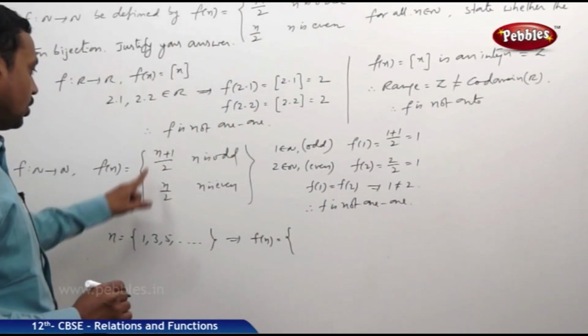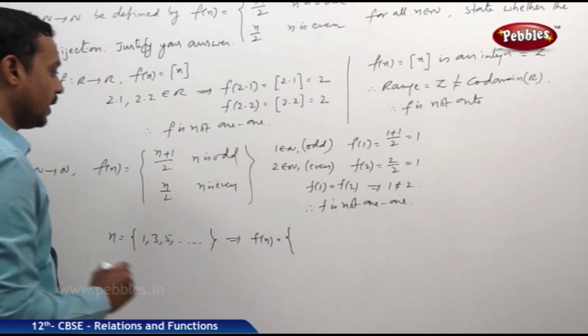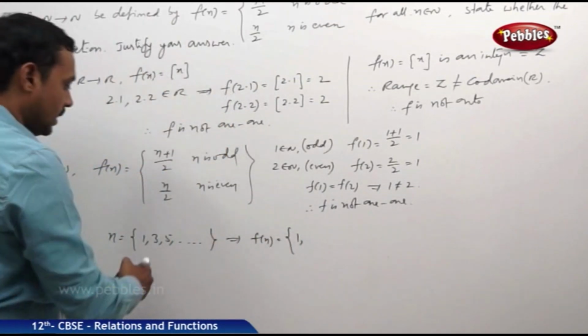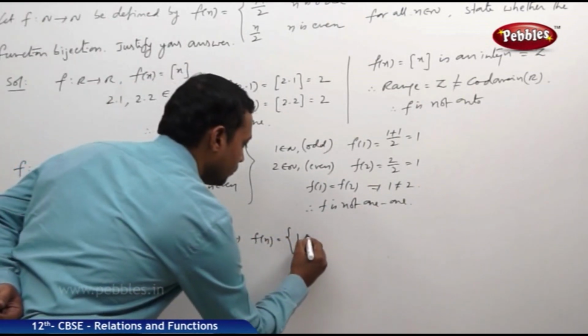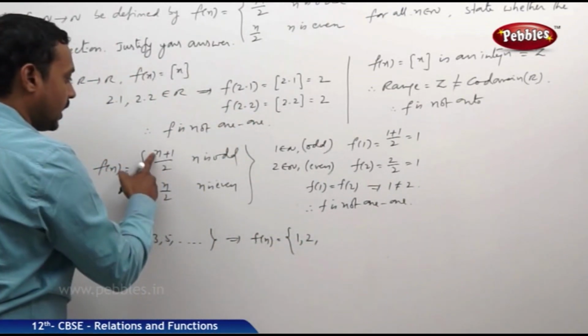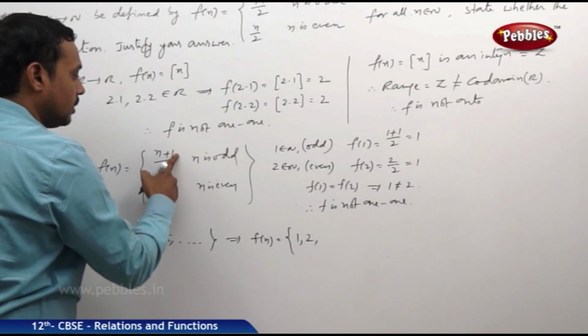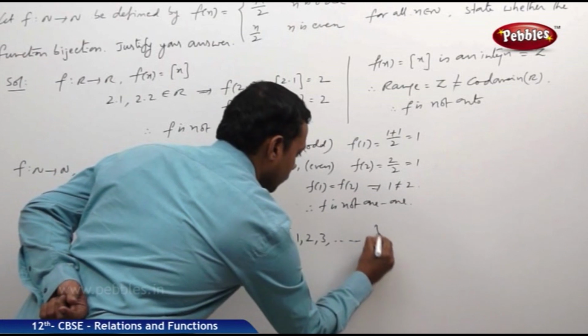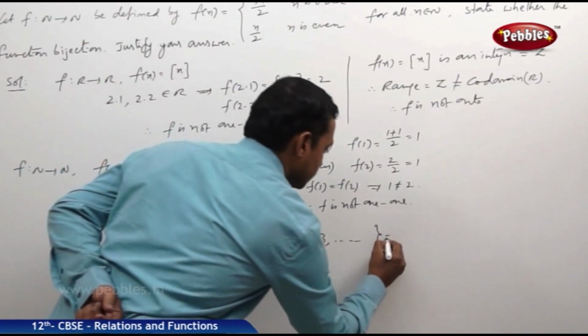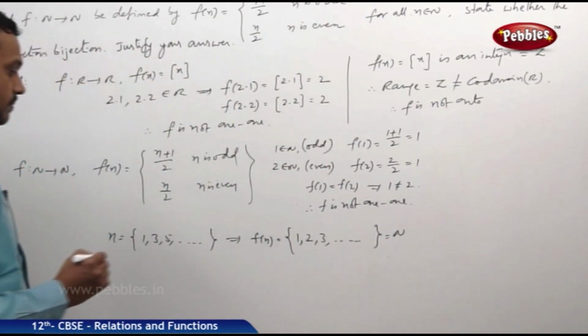At n equal to 1, (1 plus 1) by 2, 2 by 2, 1. At n equal to 3, (3 plus 1) by 2, 4 by 2, 2. At n equal to 5, (5 plus 1) by 2, 6 by 2, 3, and so on. We are getting the set of natural numbers in this sequence.